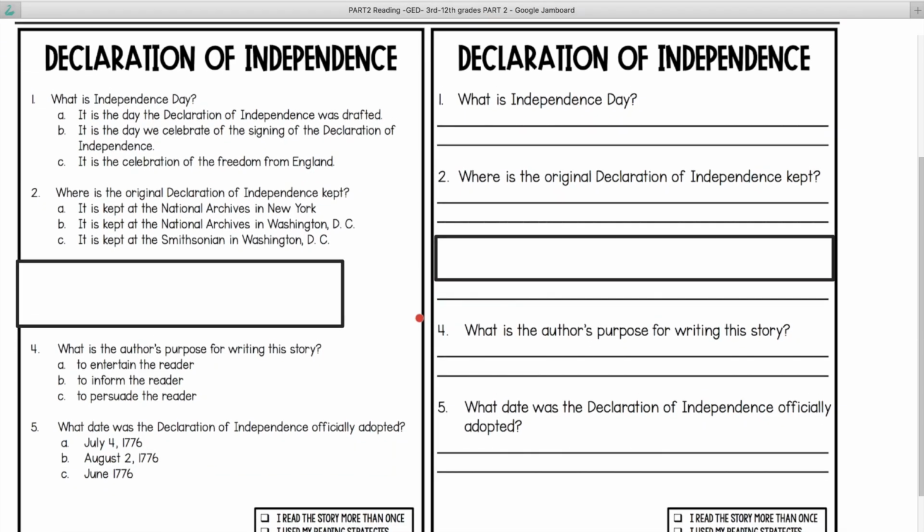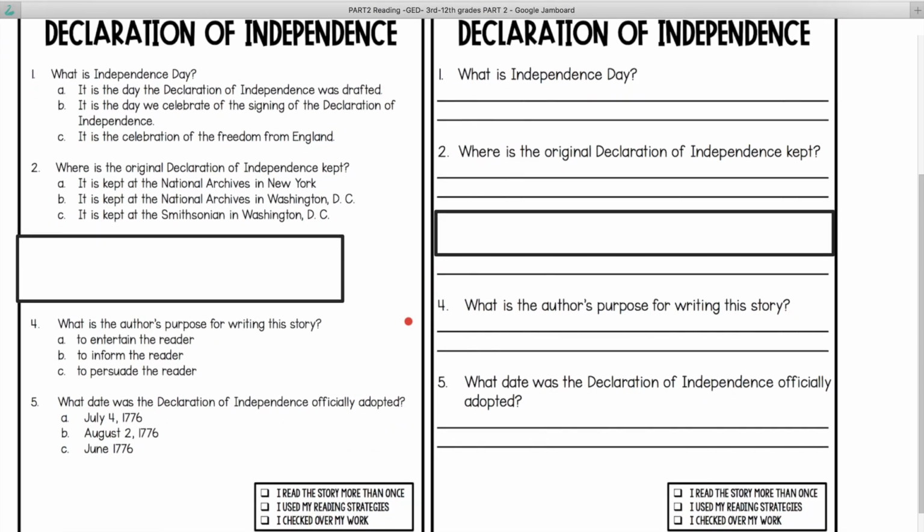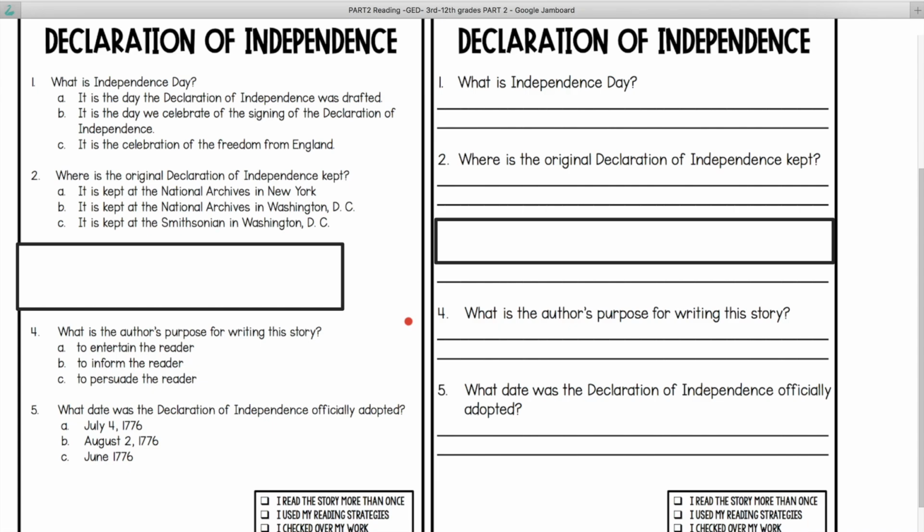A quick review of the questions. What is Independence Day? Next, where is the original Declaration of Independence kept? Next, what is the author's purpose for writing this story? 5. What date was the Declaration of Independence officially adopted?